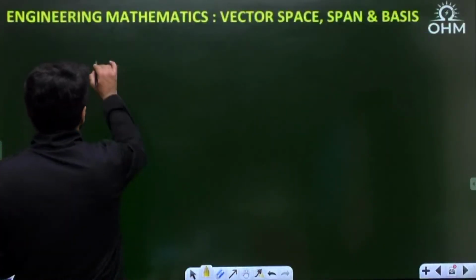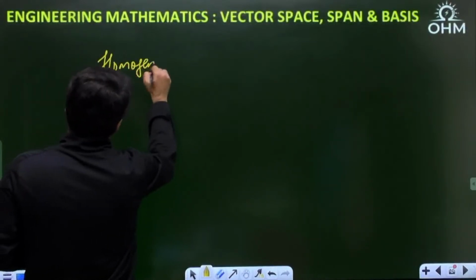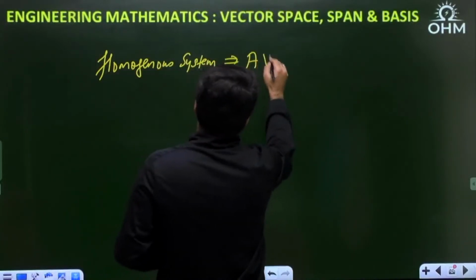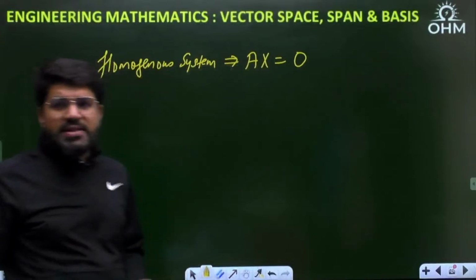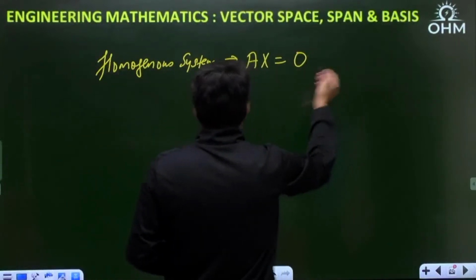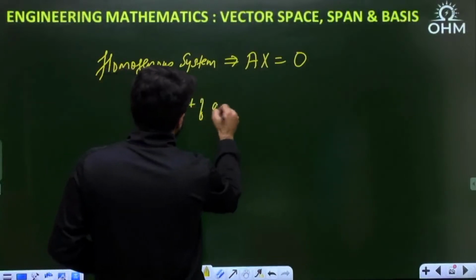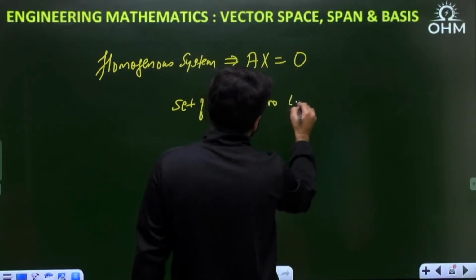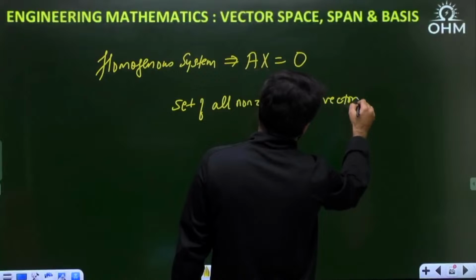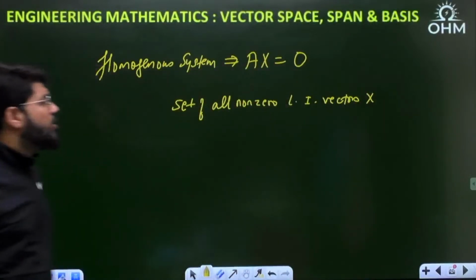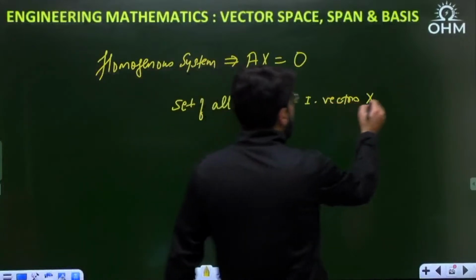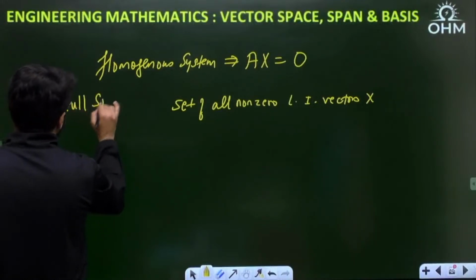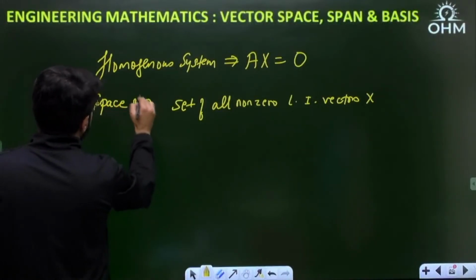Another important vector space: if you talk about a homogeneous system of equations, Ax equal to 0, where all the right side coefficients are 0. The set of all non-zero linearly independent vectors x, because 0 will always satisfy, will form the null space of the matrix A. So there is another important space known as the null space, just defining, not going into detail. Null space of the matrix A.